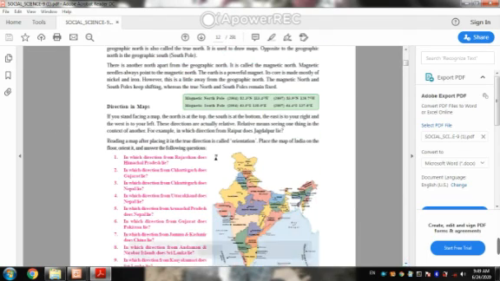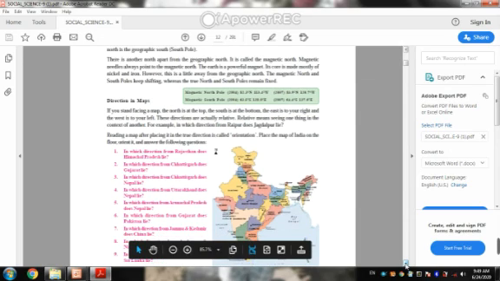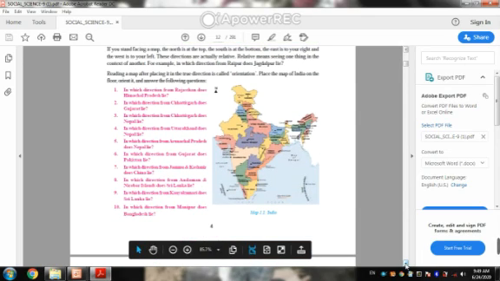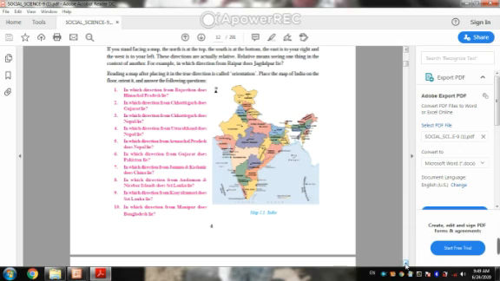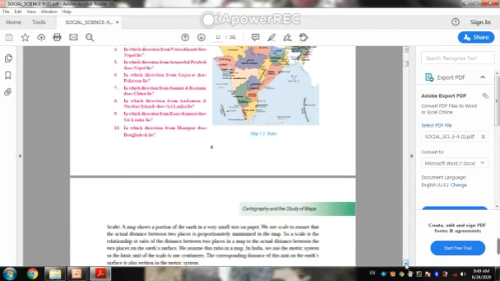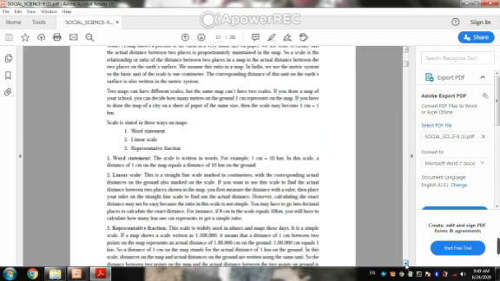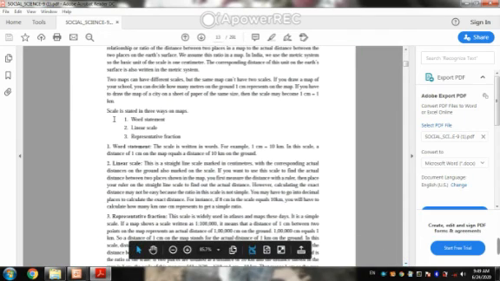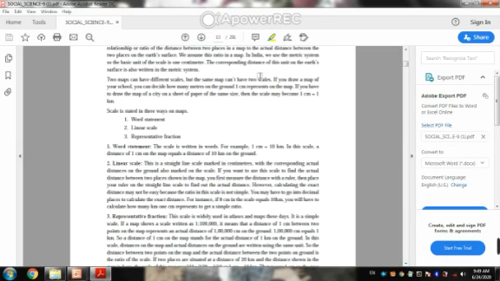Direction in maps we already discussed: basically 8 directions: north, east, south, west, northeast, southeast, southwest, and northwest. So these are the 8 directions. And scale is an important feature. With the help of scale you can denote the map in an accurate manner. Scale may be divided into 3 types: word statement, linear scale, and representative fraction.